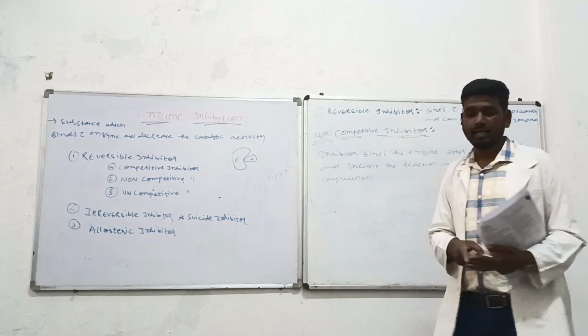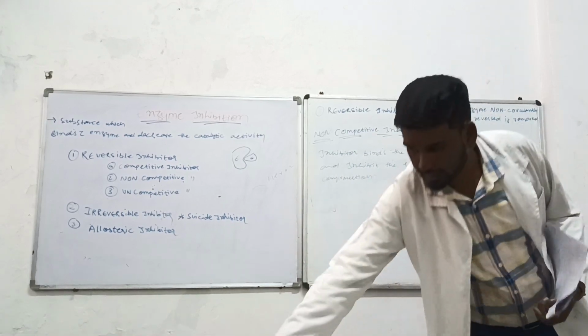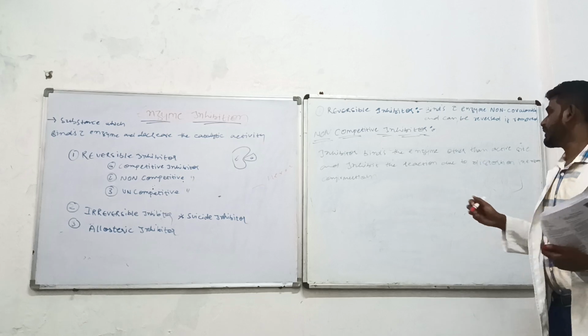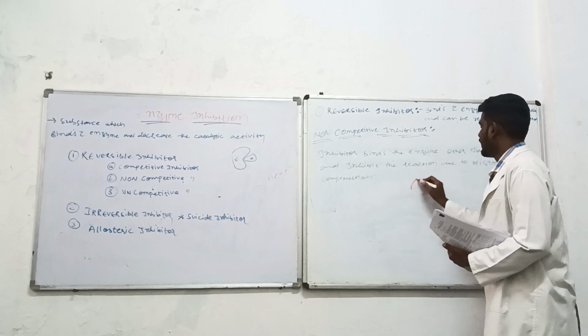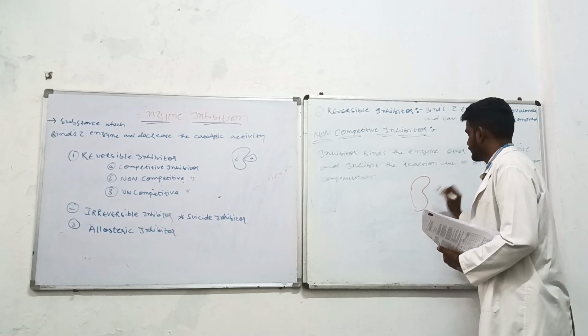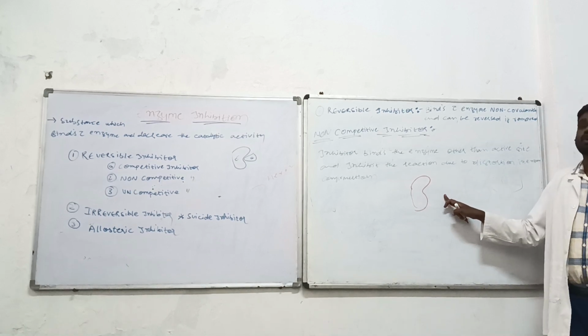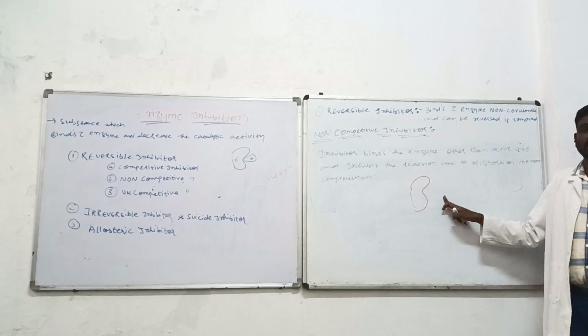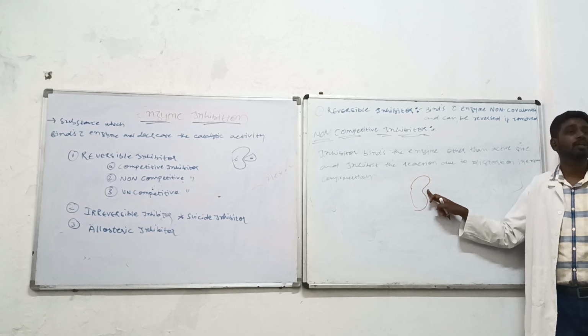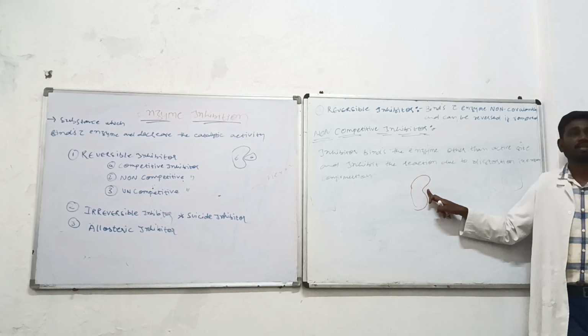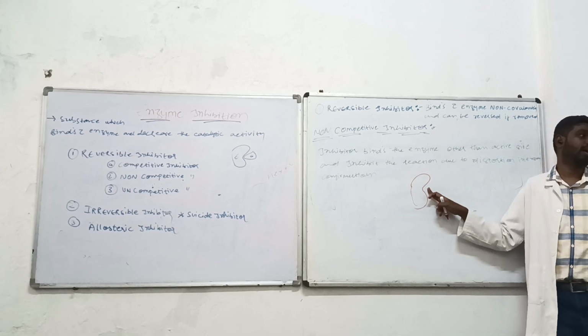यहाँ पे क्या बोलना चाह रहा है? What he is going to say is that there is an enzyme, ठीक है? Previously in the competitive inhibitor, what were they doing? They were directly coming and binding to the active site and leading to the inhibition of the enzyme.